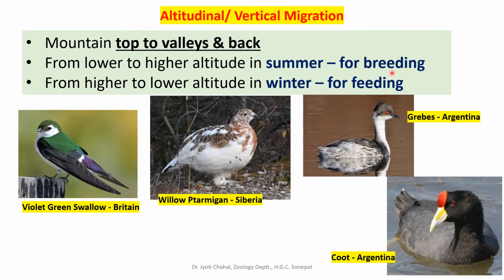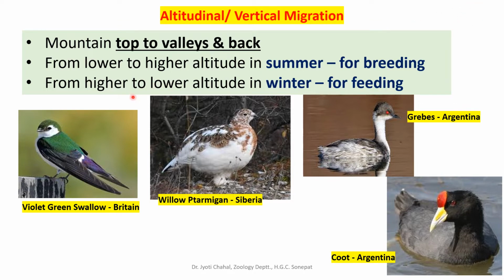Most birds breed during longer daytime, that means during summer, so birds move from lower altitude to higher altitude, up to the hilltop, mountain top. The hilltop will be their breeding site.